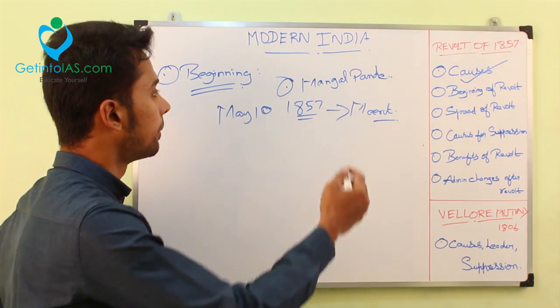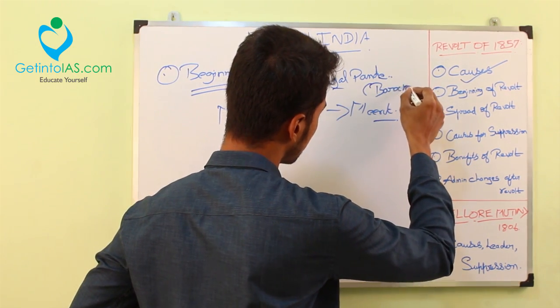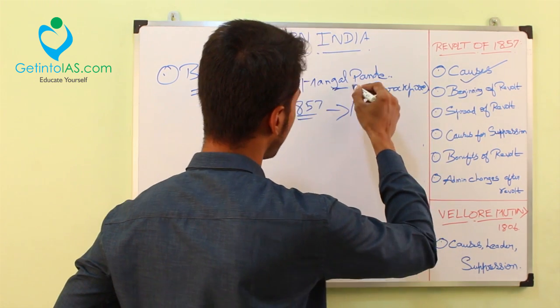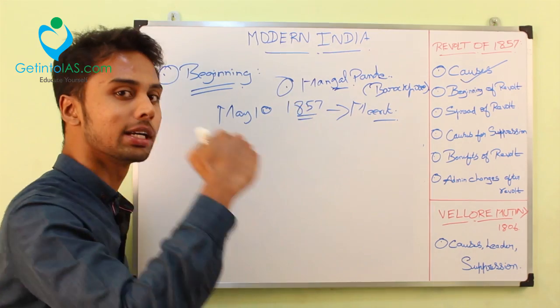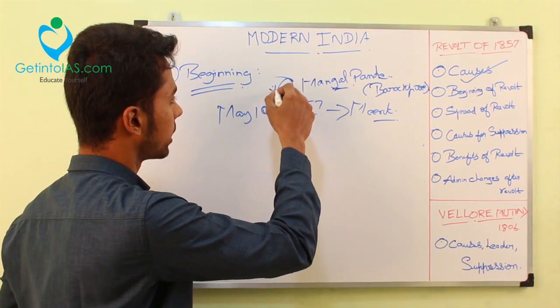I'll write the place. The place called Barakpur. Mangal Pandey, what happened is he went a step forward and he shot at an English officer, a European officer. And this is very famous. Mangal Pandey was very famous.